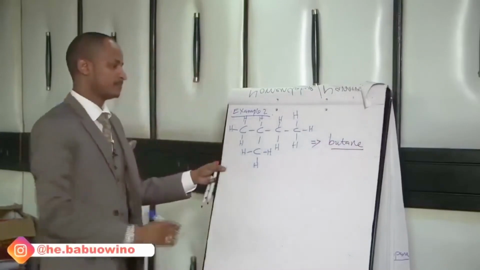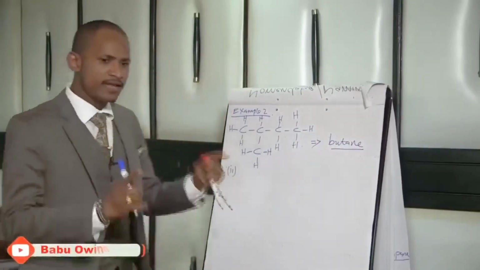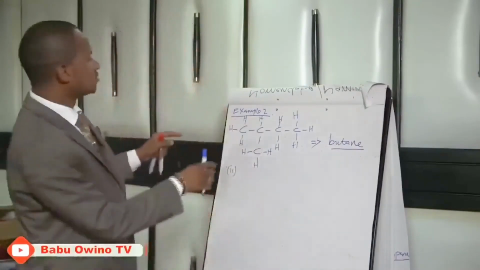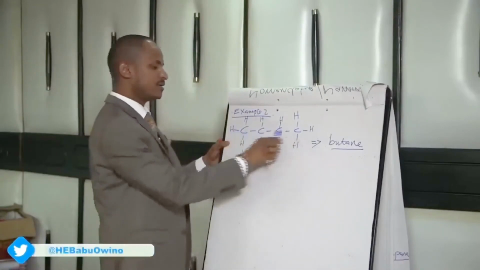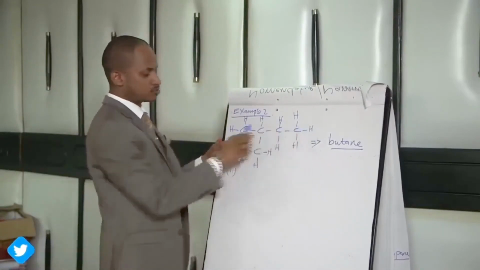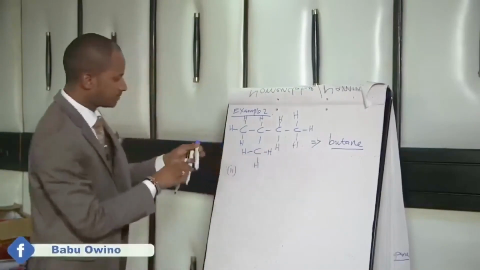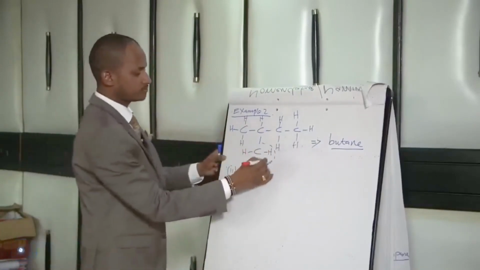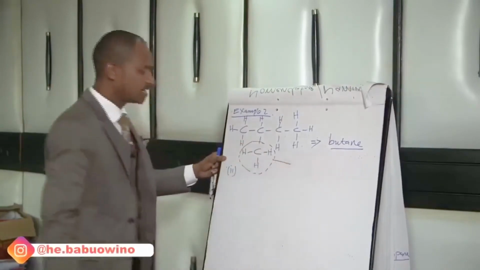Step number 1. Step number 2, I told you to write down: anything else which is not on the longest continuous carbon chain is called a branch. So this is not here, so it is a branch. So identify that branch. What is the name of this branch?